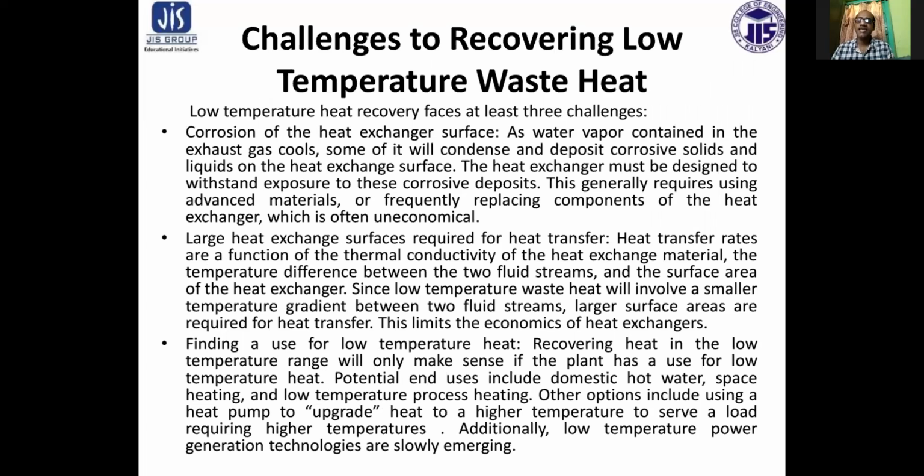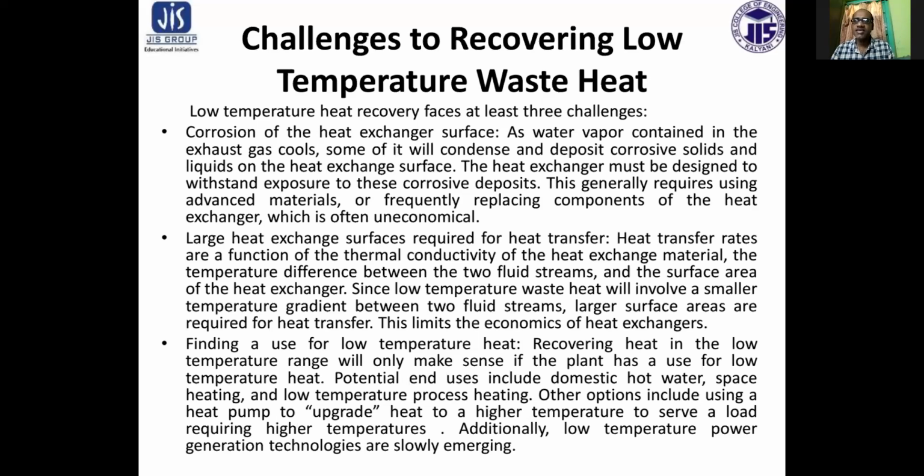Now, the challenges to recover low temperature waste heat. There are a few challenges. First of all, corrosion of the heat exchanger surface. As water vapor contained in the exhaust gas cools, some of it will condense and deposit corrosive solids and liquids on the heat exchanger surface.